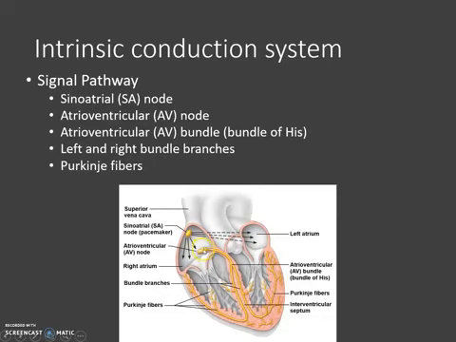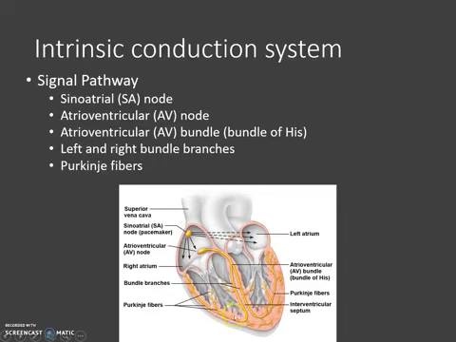From the AV node, it goes to the atrioventricular bundle, also called the AV bundle or the bundle of His. From the AV bundle, it branches into the left and right bundle branches, which go down through the interventricular septum. Then each bundle branch makes a kind of U-turn and goes into the outer walls of the ventricles as well.